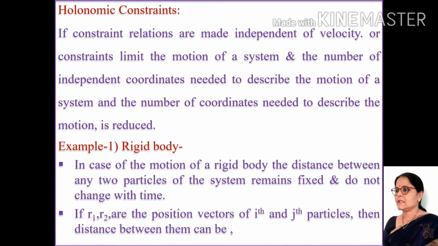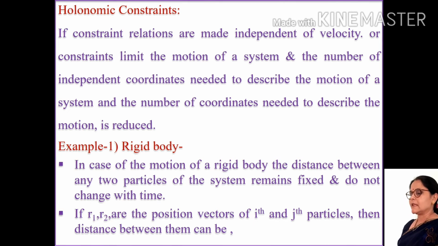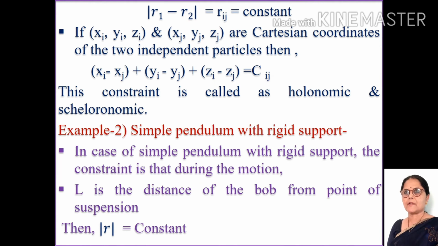It can be expressed in the form of equations. Example, rigid body. In case of motion of a rigid body, the distance between any two particles of the system remains fixed and does not change with time. R1 and R2 are the position vectors of the ith and jth particle. Then the distance between them can be expressed as |Ri - Rj| = Rij = constant.